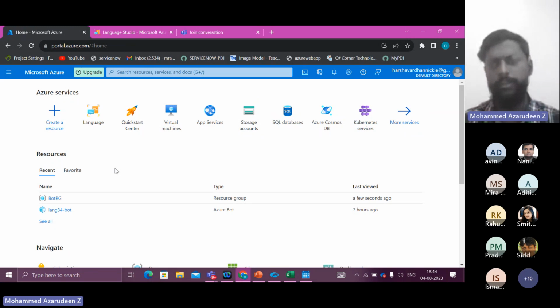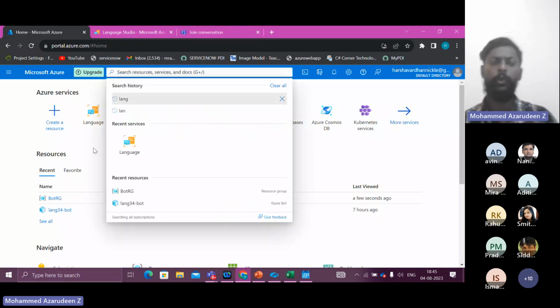And if you like it furthermore, you can also upgrade to pay as you go, and there are a lot of plans also. Yeah, so this is how an Azure portal looks like. You can just give in portal.azure.com, and this will appear. If you don't have an account there, it will be prompting you to create an account.